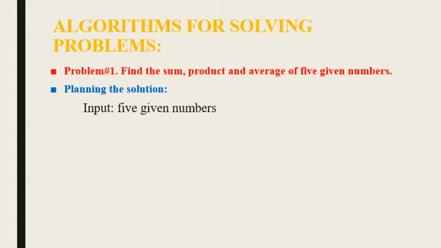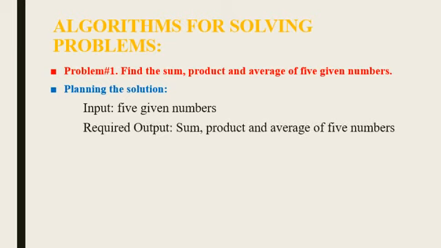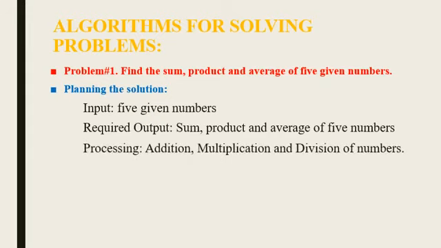So our input is 5 given numbers. Required output: sum, product, and average of 5 numbers. What type of processing is required to solve this? The addition, multiplication, and division of numbers.